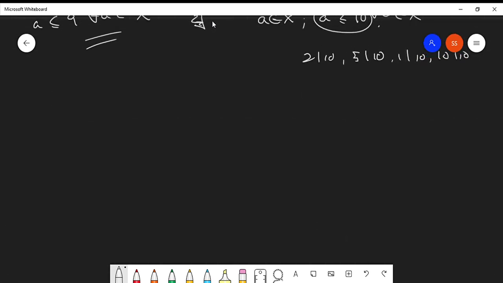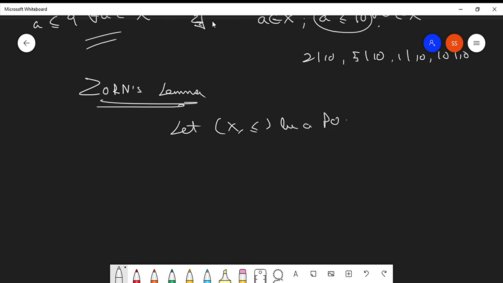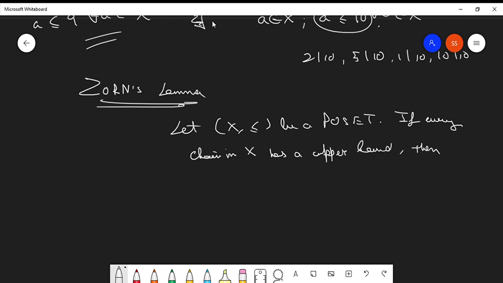Okay, so now let's check what Zorn's lemma is. What does Zorn's lemma say? Zorn's lemma basically says that let X be a set on which a partial order is imposed, that is, it is a poset. If every chain in X has an upper bound, then X has a maximal element.